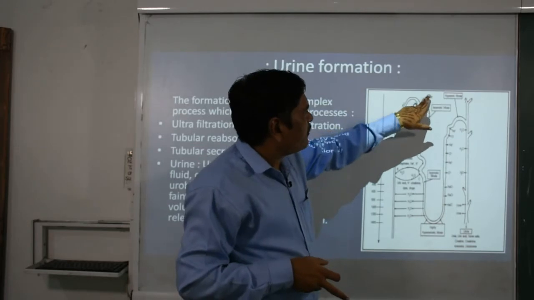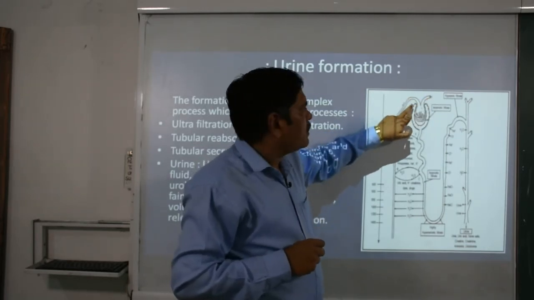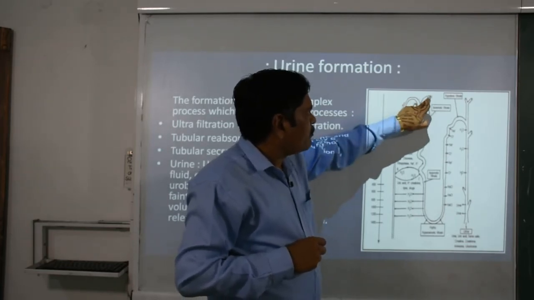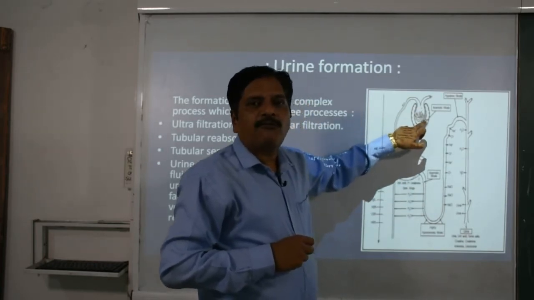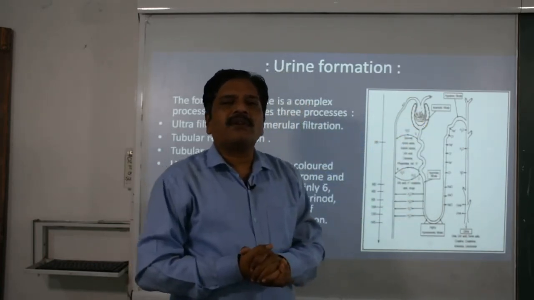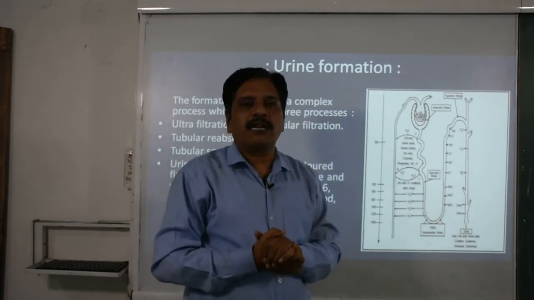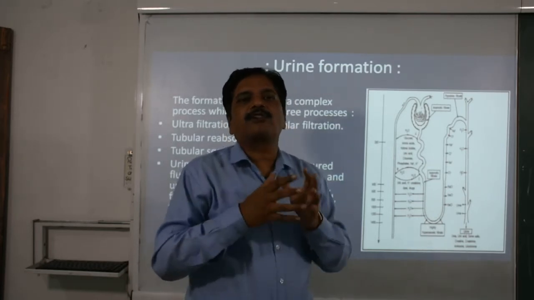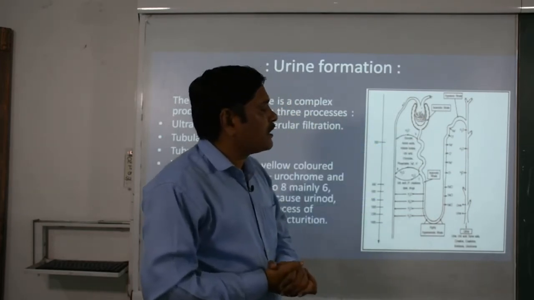You can see the difference between the diameter of afferent and efferent. The afferent is quite wider than the efferent. That's why here it generates a force, called the effective filtration force, which is responsible for separating things out.